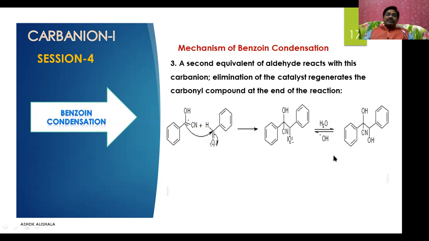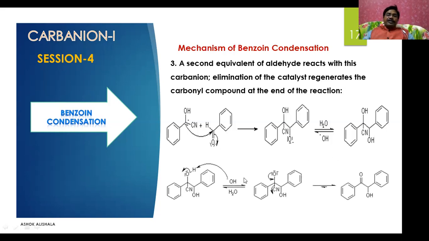This is the next step. This OH, the base, abstracts the proton from here so that you will get a negative charge, and this negative charge is again shifted between the carbon and oxygen. At the same time, the cyanide ion is removed. So finally you will get the benzoin.